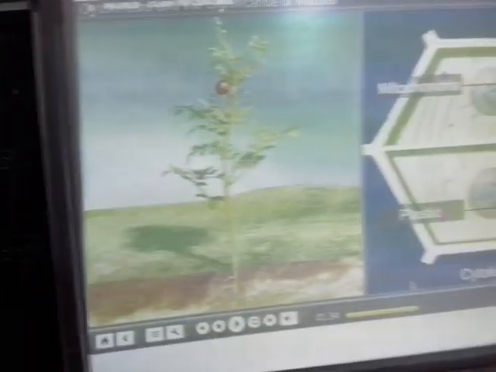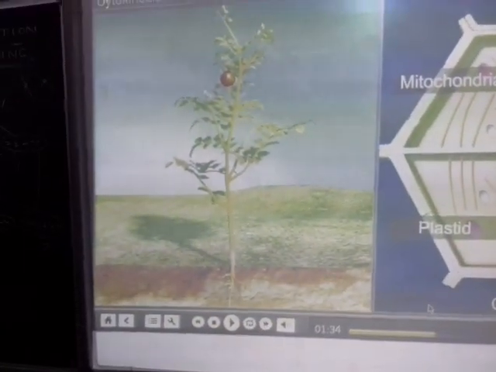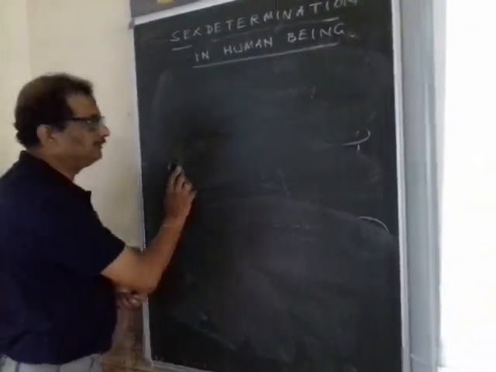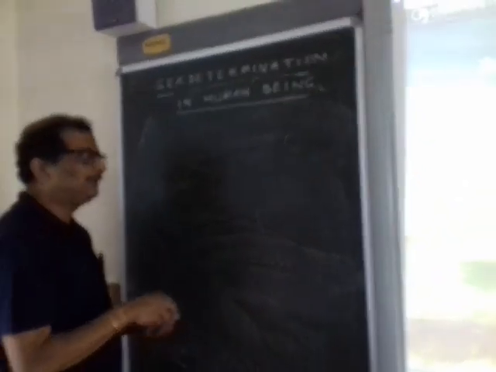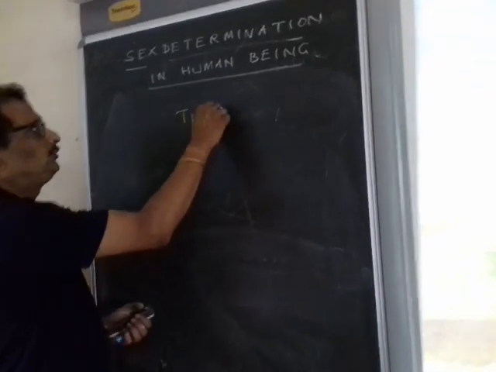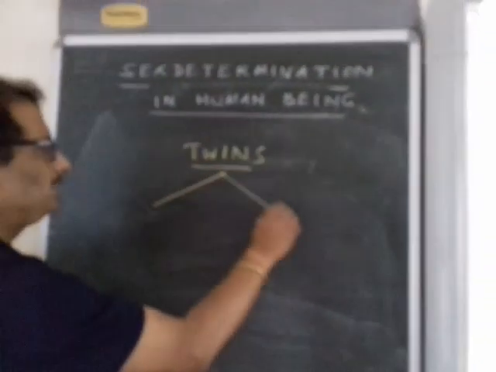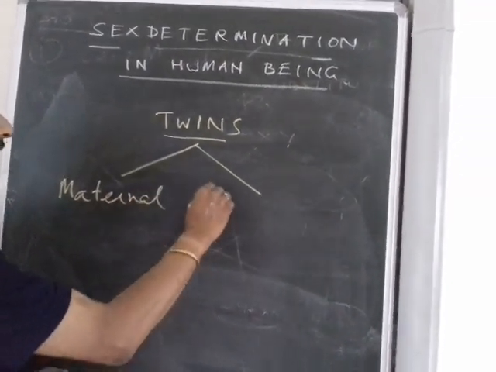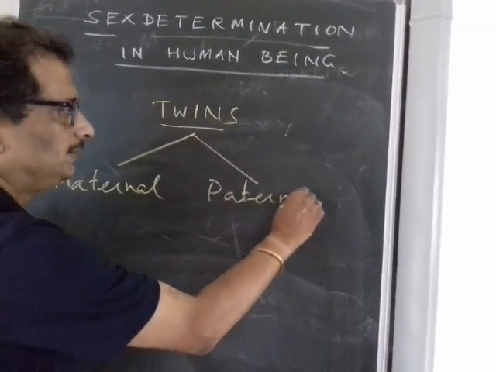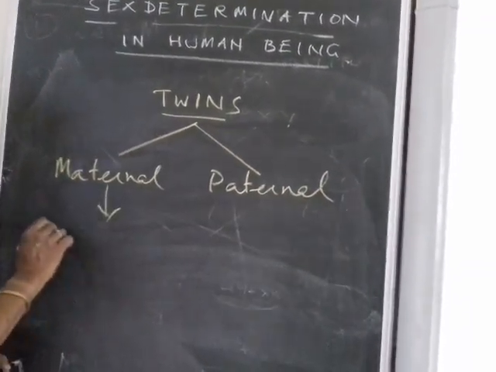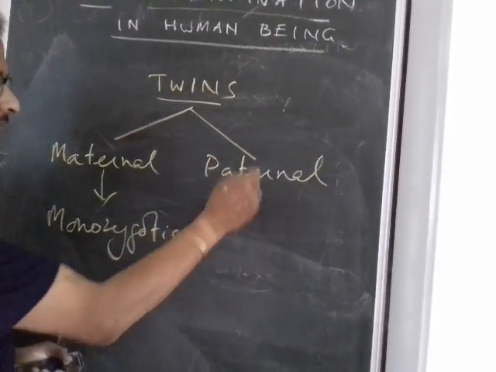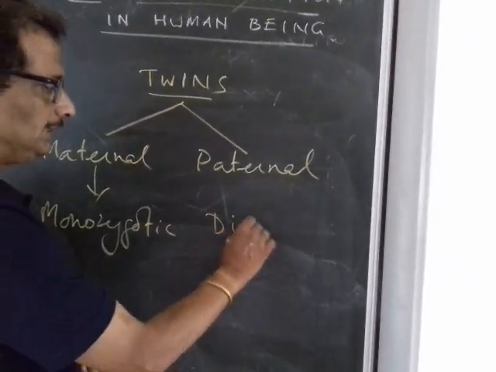Now I'll tell you a little bit about twins. There are two types of twins. The twin children, we say, are the maternal twins and the paternal twins. Now maternal twins are also known as monozygotic twins, and paternal twins are called dizygotic twins.